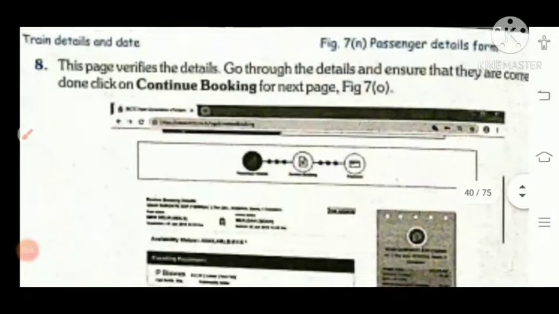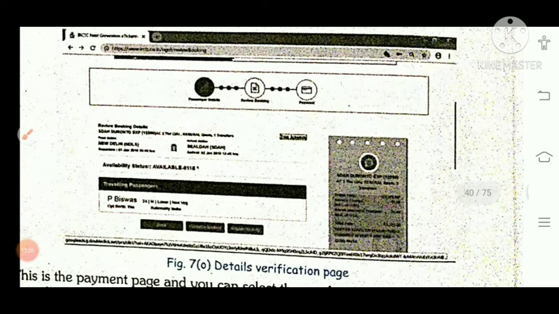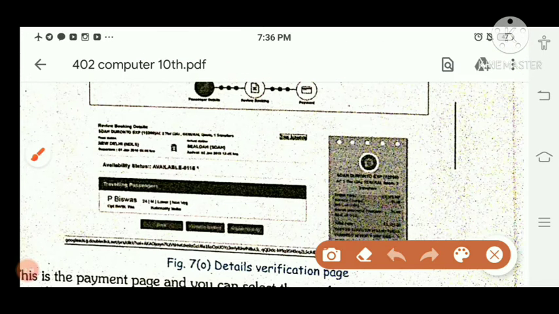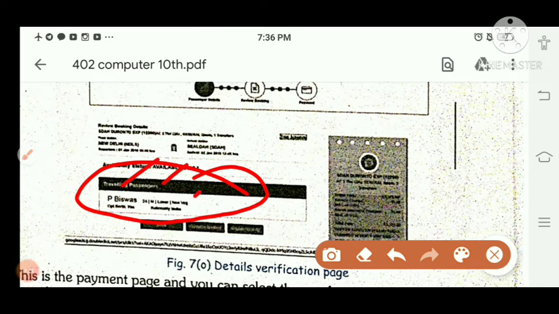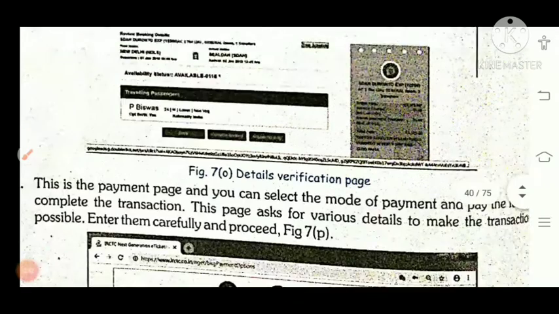Now this page will verify whether all the details are proper or not. From here you will check the person's name, age, and all the things, whether they are proper or not. If okay, then click on next. When you click on next, this window will appear.